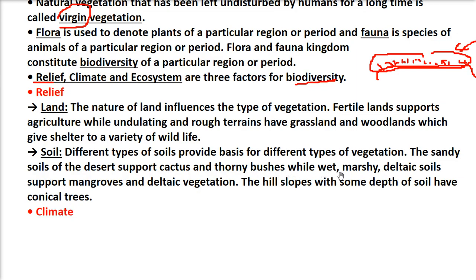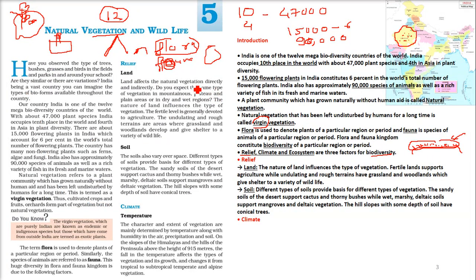If you go to some place where it is quite wet, then marshy, deltaic soils support mangroves. Mangroves are those plants which generally grow in the water and land area combined, at the junction of that area.